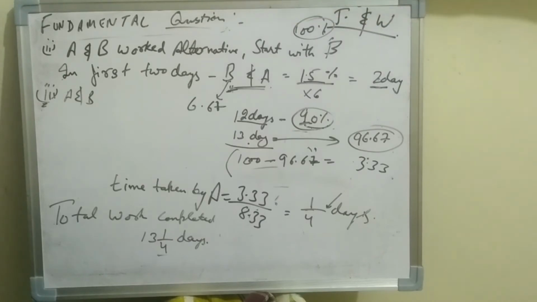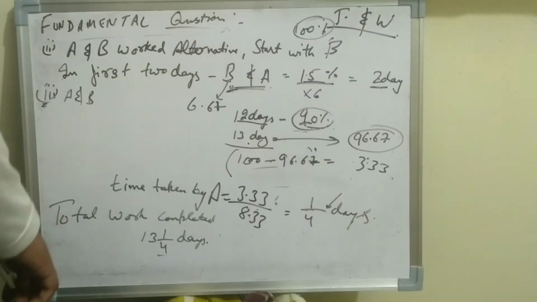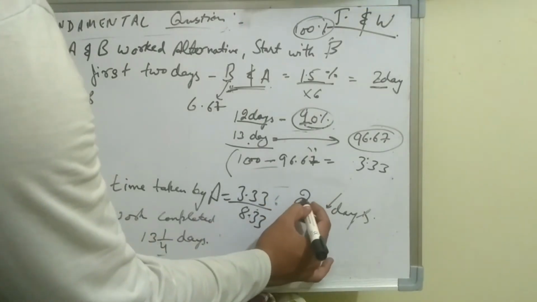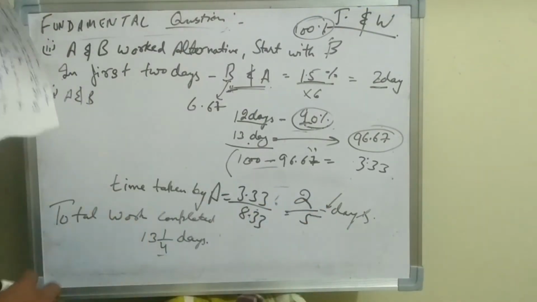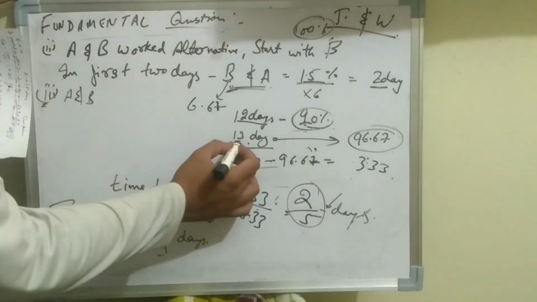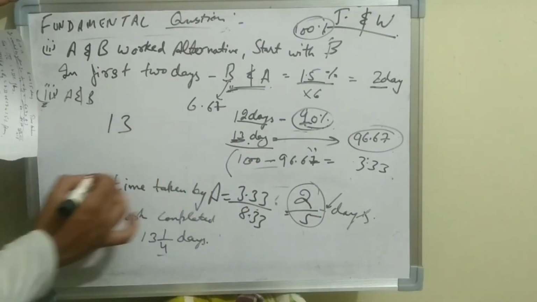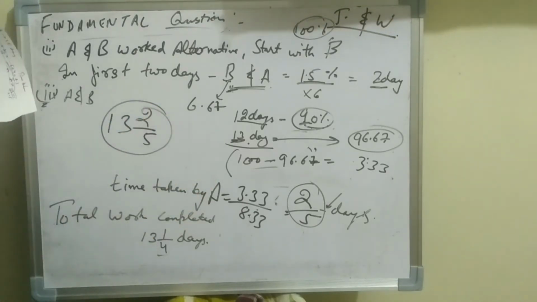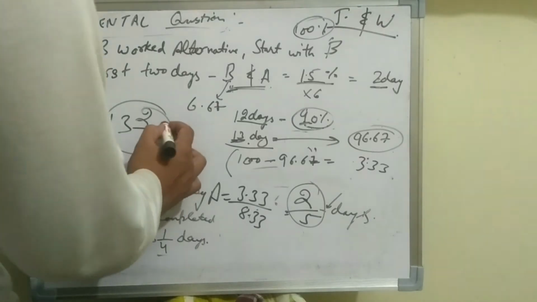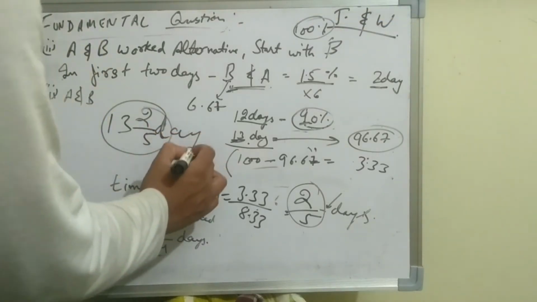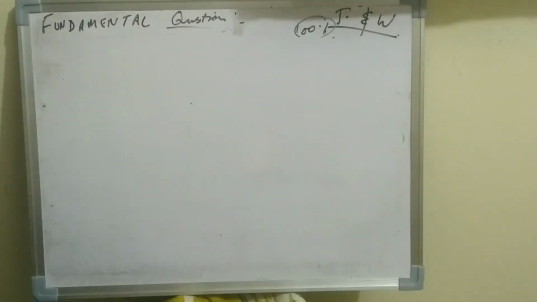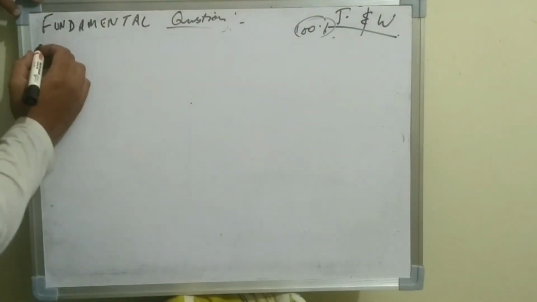If we calculate it, we get 2 by 5 days. Okay, now we had 13 days, and on the 14th day we have 2 by 5. So the time taken by A will be 13 and 2 by 5 days, which will be the answer of this part. All right, now let us move to our next problem.